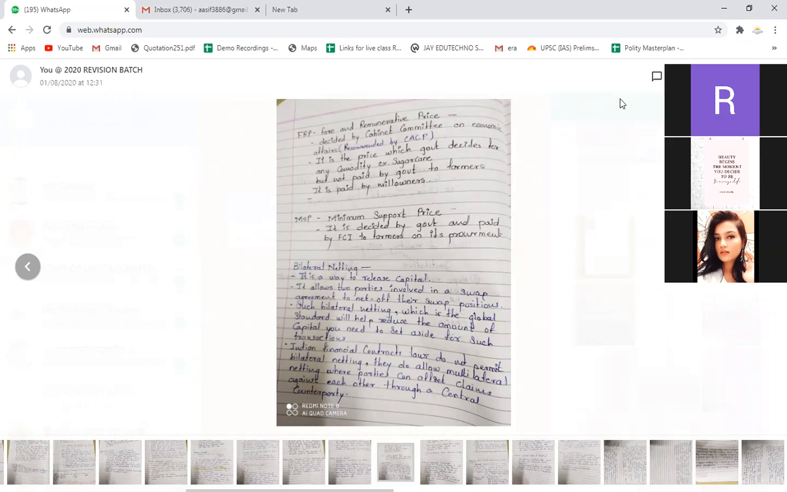There is something called procurement price also. The procurement price can be more than MSP, but it cannot be less than MSP. Got it? So procurement price is the price at which the government is procuring from the farmers. But procurement price can be higher than MSP. It cannot be less than MSP. So can anybody tell me in which situation the procurement price will be higher than MSP? You are getting my question?